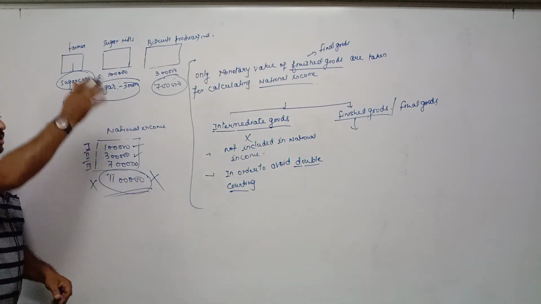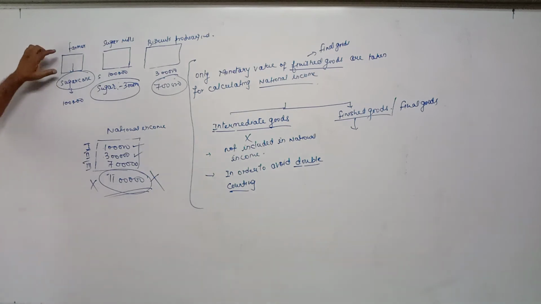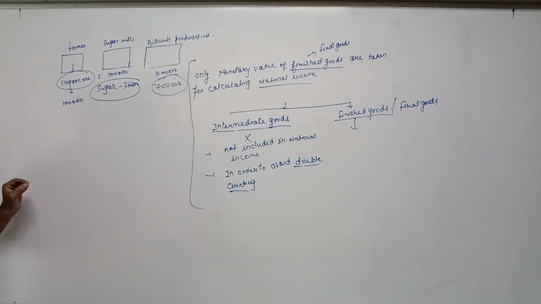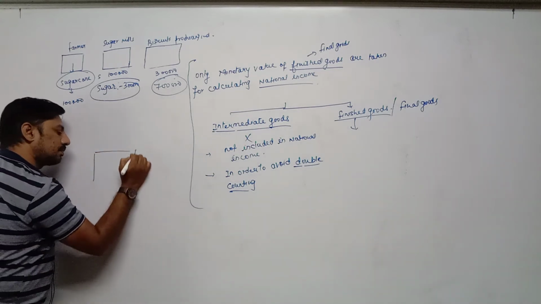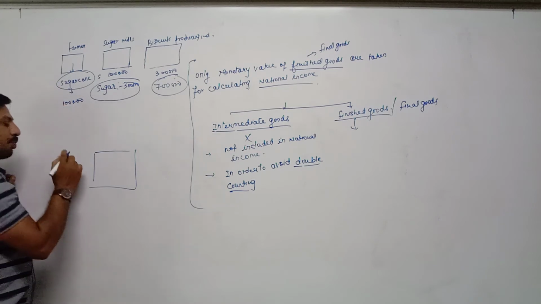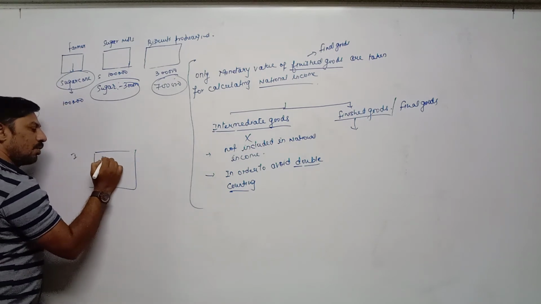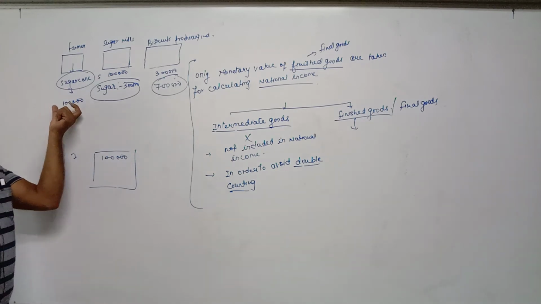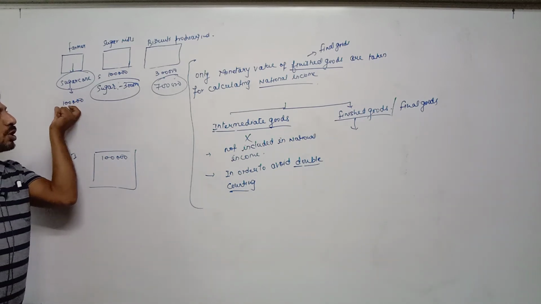Why? Now again try to understand once again. This farmer has produced sugar cane of 1 lakh rupees. Now we try to calculate true national income, correct national income. This farmer has produced sugar cane of 1 lakh rupees, means the first person has earned 1 lakh rupees. After that, this sugar cane has been sold to the sugar mill.